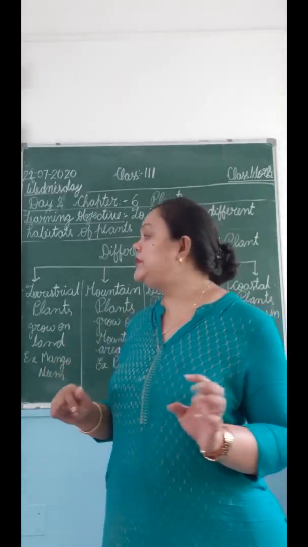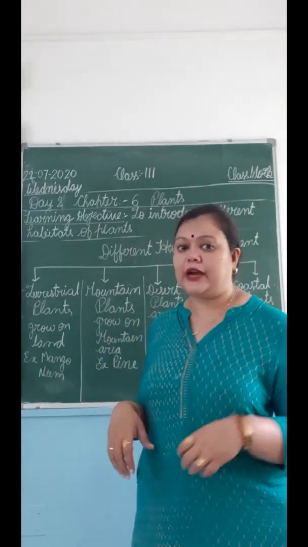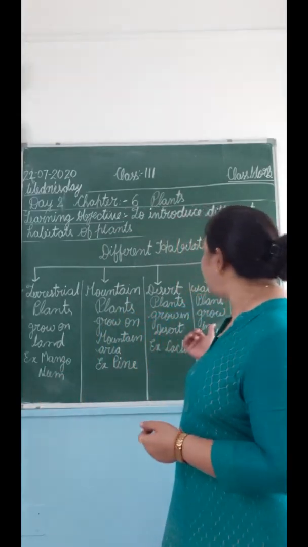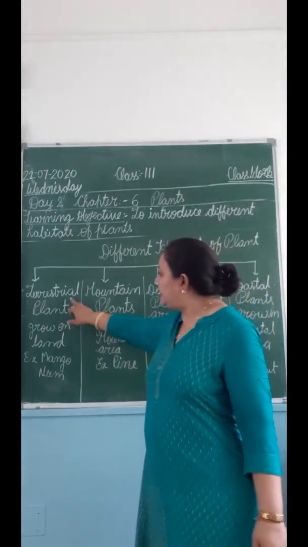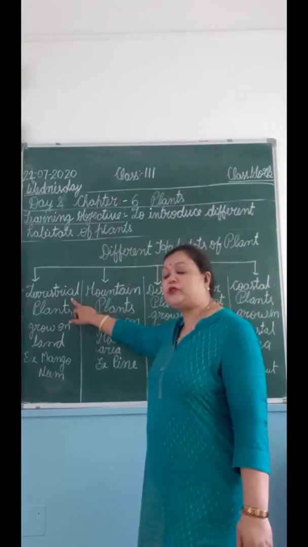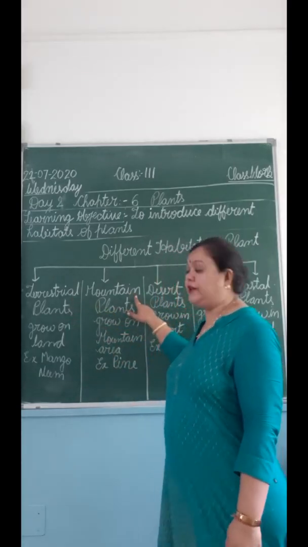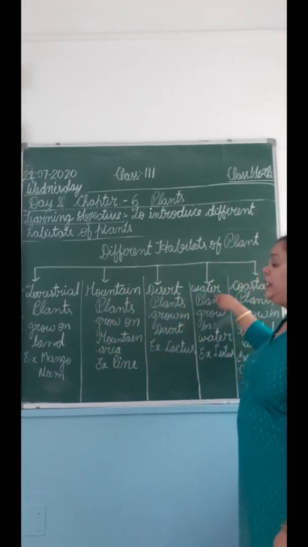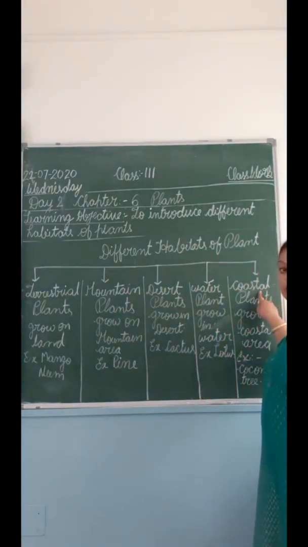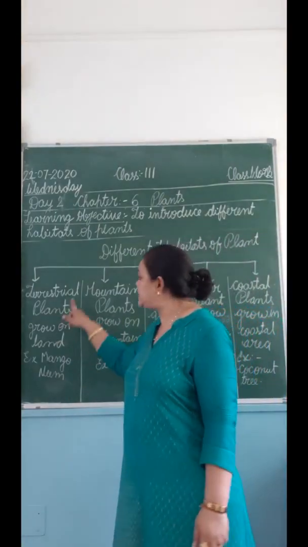So now we will be seeing the different types of habitats. We had the 5 types of plants. Now we are having the 5 types of habitats also. The first one is terrestrial plants. The second one is mountain plant. The third one is desert plant. Fourth one is water plant, and the fifth one is coastal plant. So we are coming to the first habitat of the plant, that is terrestrial.